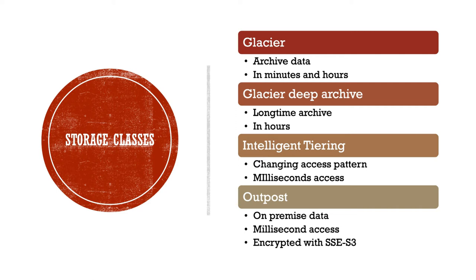Intelligent tiering, as I mentioned, is a service which will detect the changing access patterns of your data, and based on the access pattern it will move the data from one storage class to another. The access is still in milliseconds. Then Outposts is when you have data on premise and you want to extend your cloud to on premise. So S3 is supported on Outposts as well, and the data is encrypted using server side encryption.